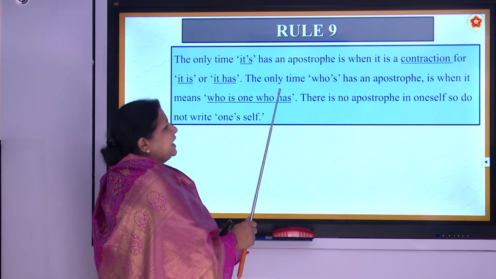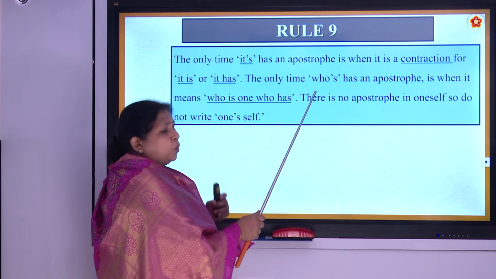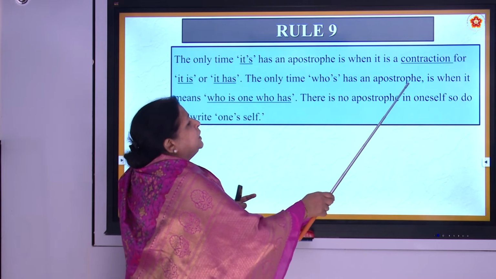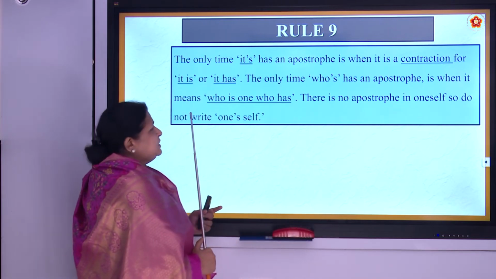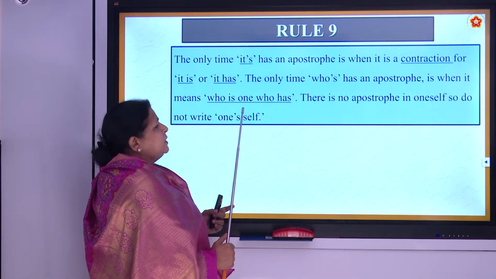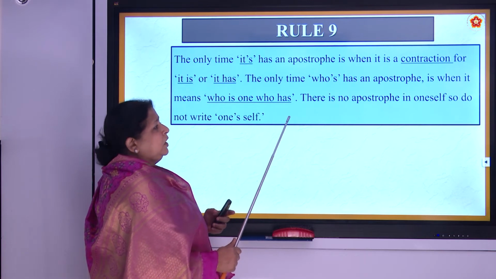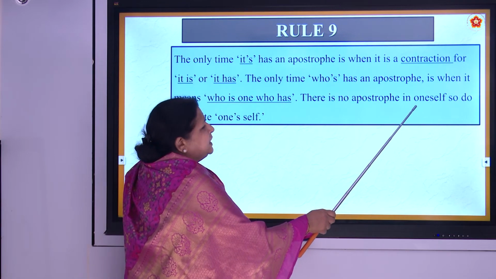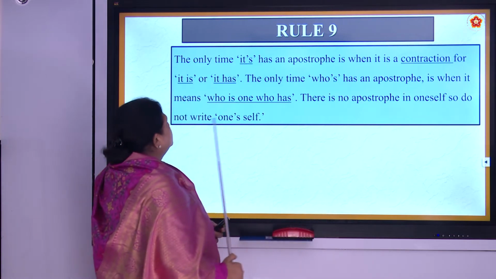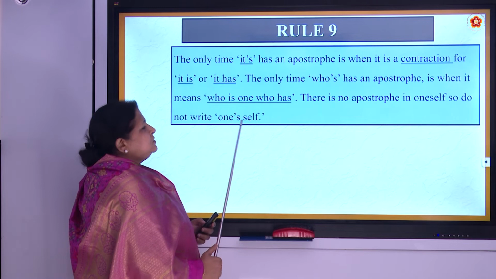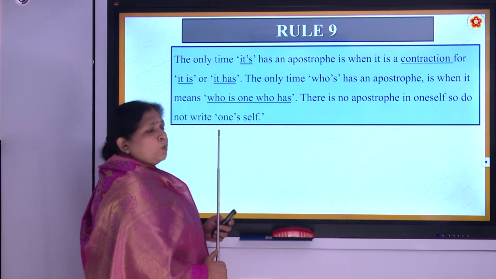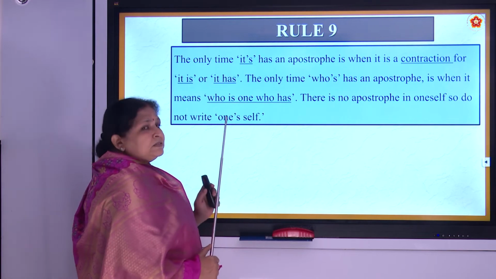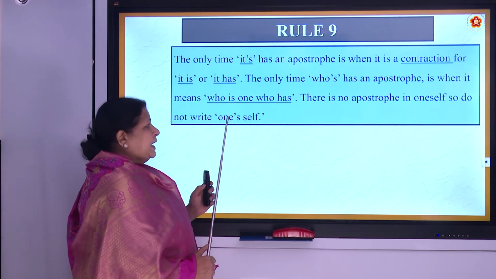The only time who's, who apostrophe s, has an apostrophe is when it means who is or who has. There is no apostrophe in oneself, so do not write one's self. You should always write oneself, O-N-E-S-E-L-F, not O-N-E apostrophe S S-E-L-F.